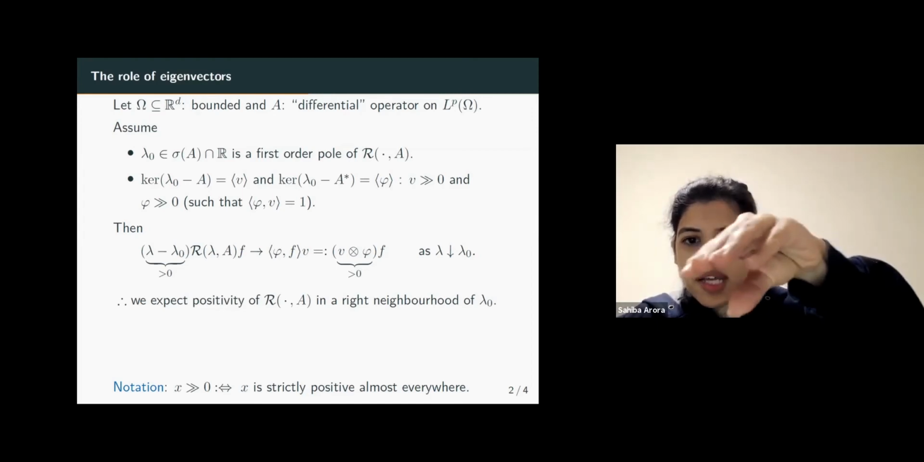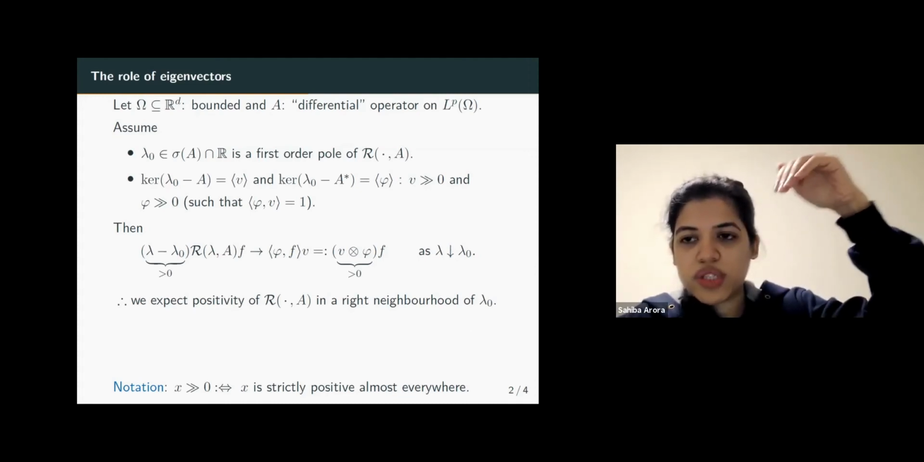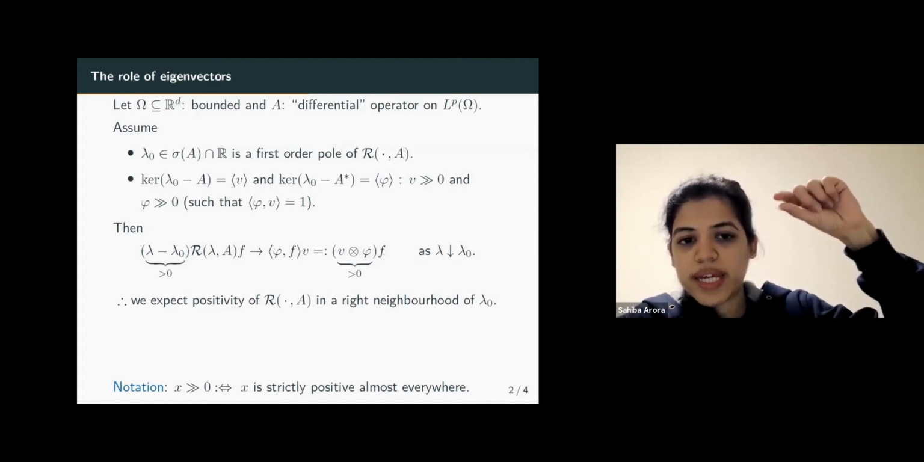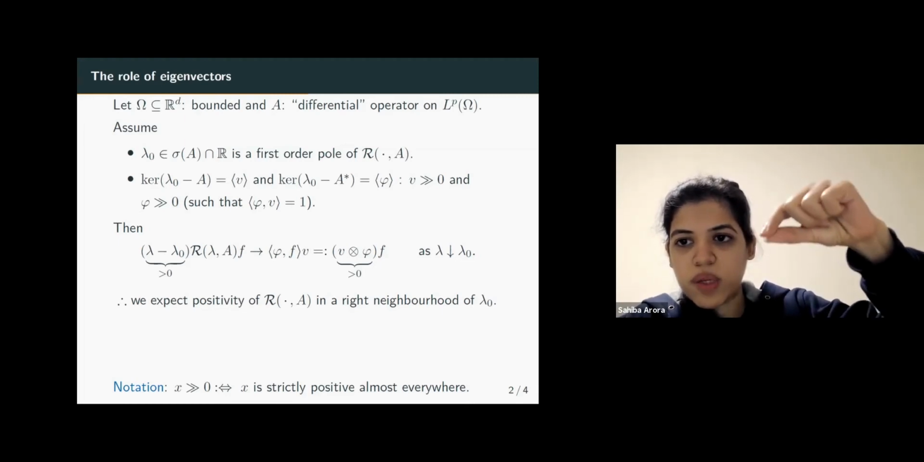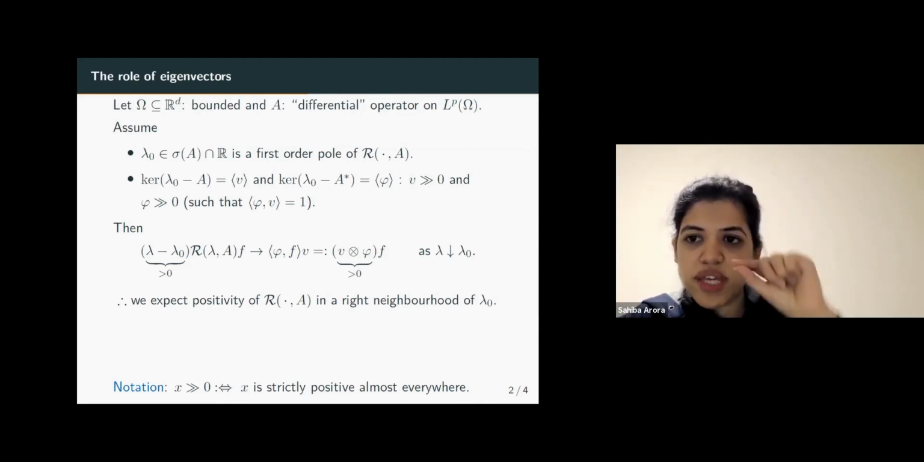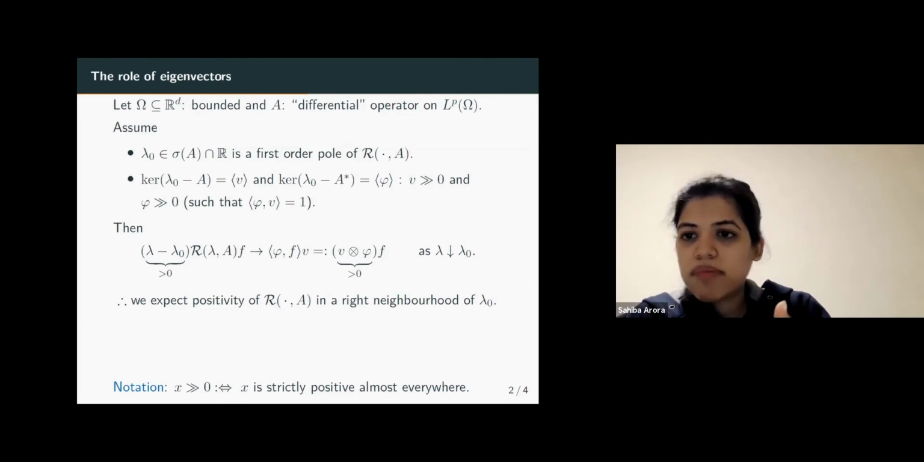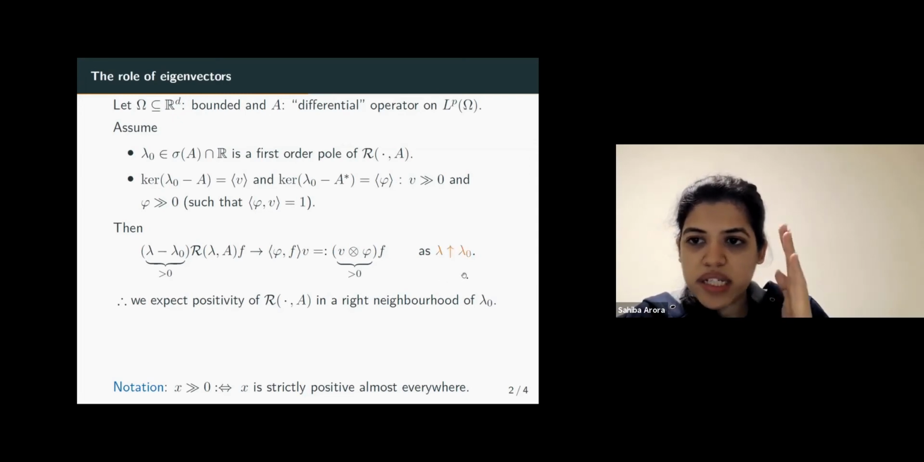So we expect that as we go closer and closer to lambda naught from the right, there will be some point after which the resolvent becomes positive. That means that we expect the resolvent to be positive in a right neighborhood of lambda naught. And also because lambda naught is a first order pole of the resolvent, this convergence is also true as lambda increases to lambda naught. So as we go to lambda naught from the left, then the convergence also holds.